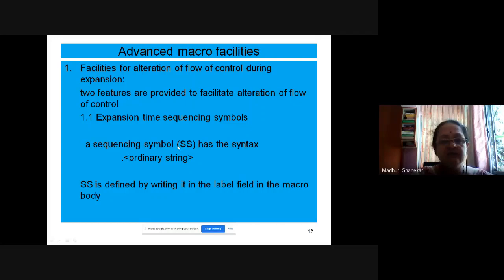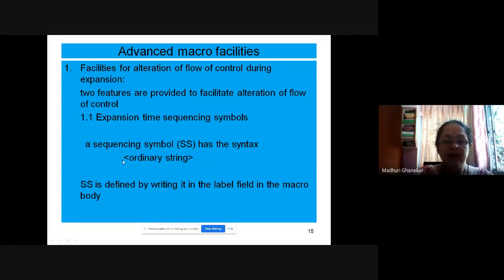If labels appear inside the macro body, we call them sequencing symbols.